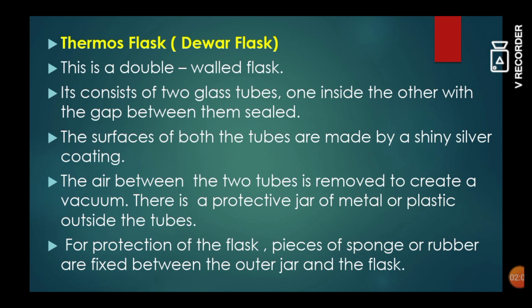There is a protective jar of metal or plastic outside the tubes, which we can see. Nowadays it is available in plastic, or especially in steel. And for protection of the flask, pieces of sponge or rubber are fixed between the outer jar and the flask.